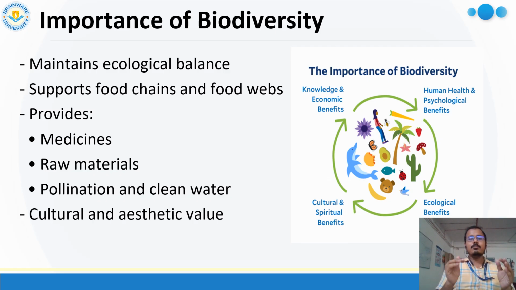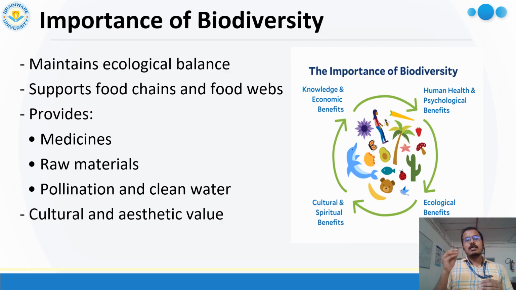And third one is provisioning. From biodiversity, humans get different kinds of materials in their daily life. Actually, we get most materials from biodiversity or nature, meaning the living component. Here we can mention medicine.